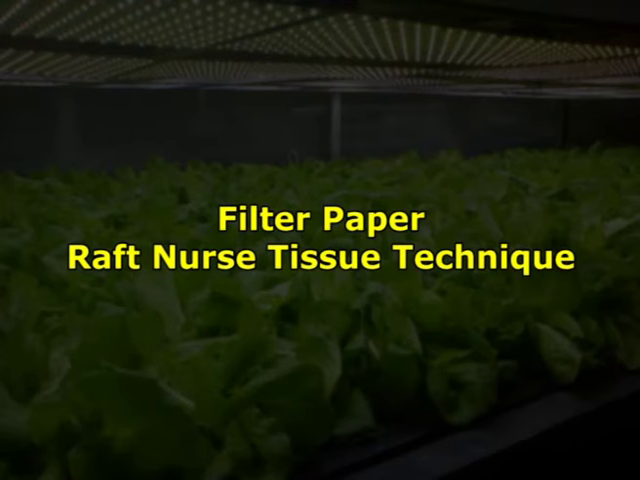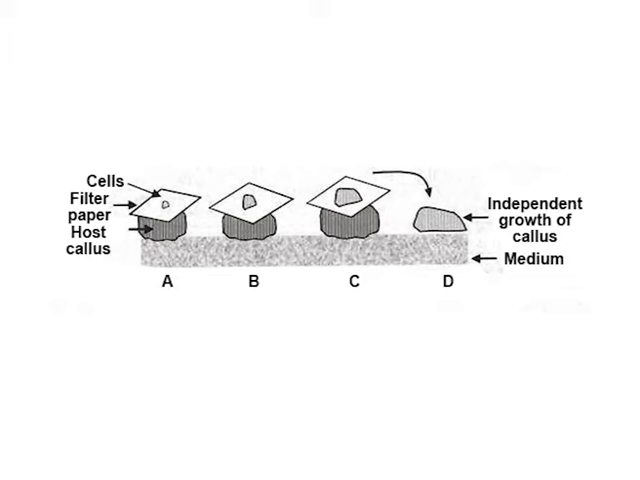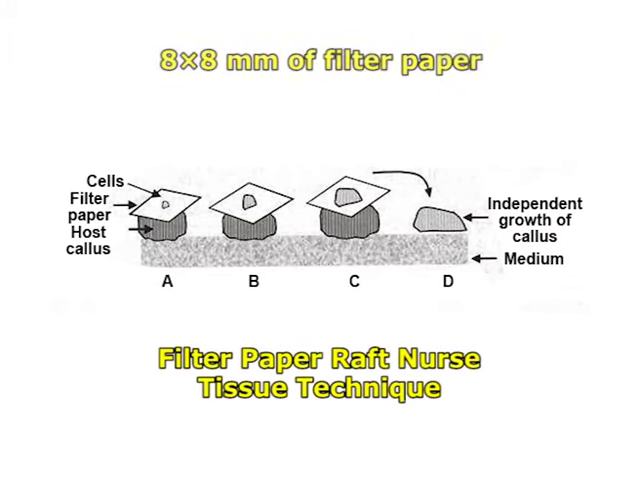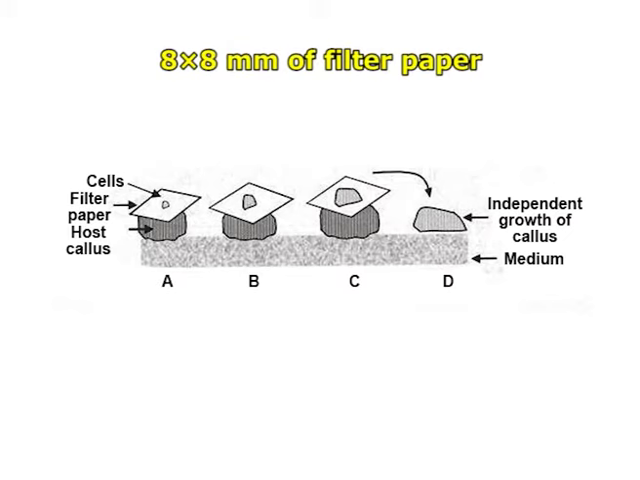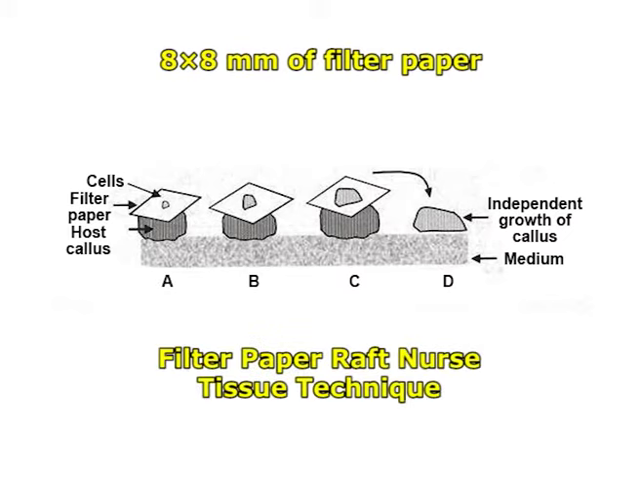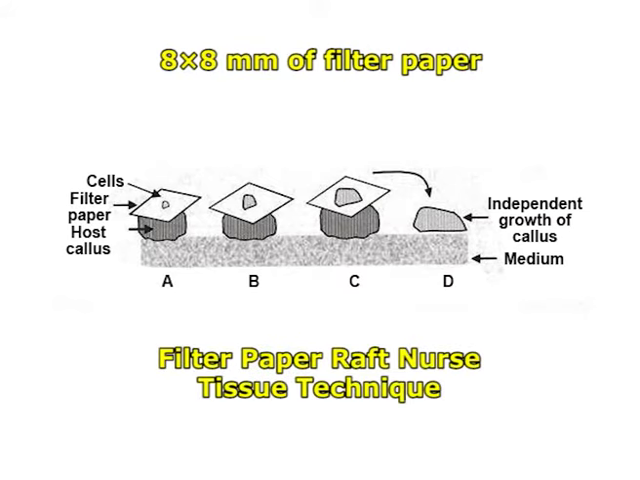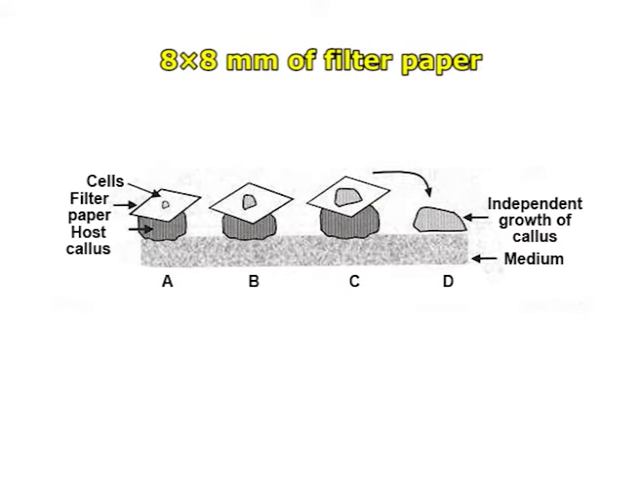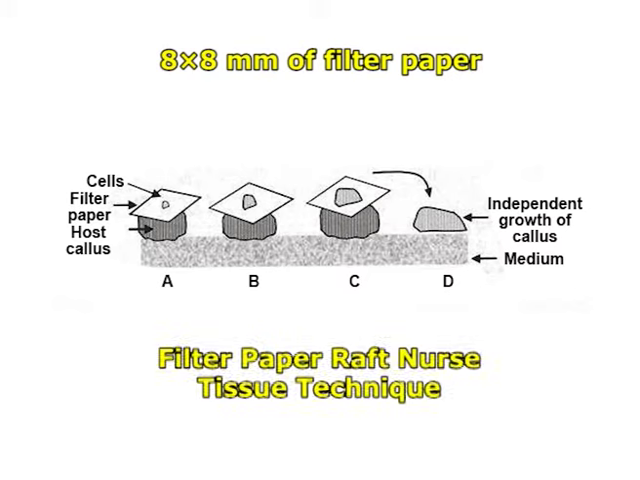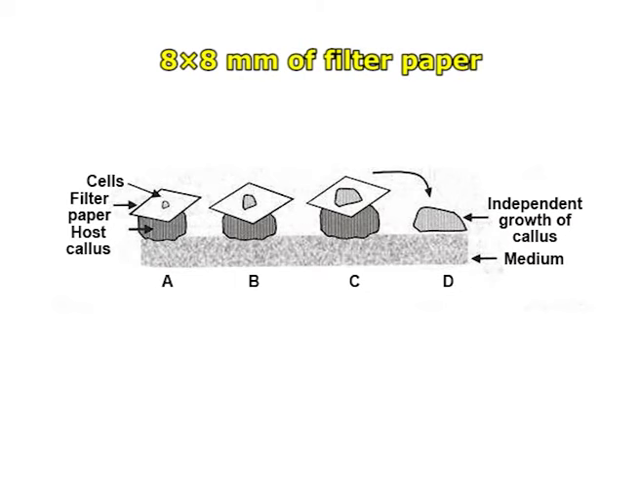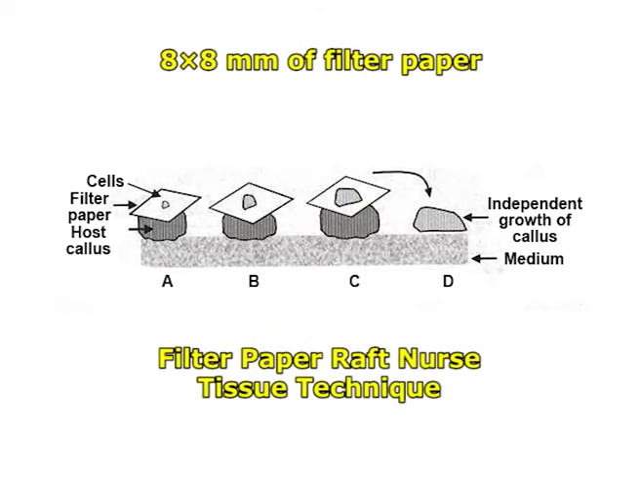Second, filter paper raft nurse tissue technique. Single cells are placed on small pieces, that is 8 by 8 mm in size, of filter paper, which are placed on top of callus cultures several days in advance. This allows the filter paper to be wetted by the callus tissue. The single cells placed on the filter paper derive their nutrition from the callus. The cells divide and form macroscopic colonies on the filters. The colonies are isolated and cultured.